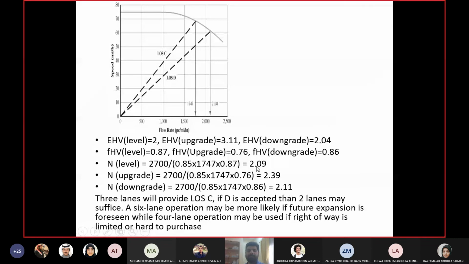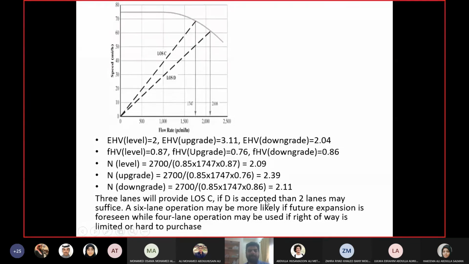Now in all the cases you can see the number of lanes are 2 point something. Okay. Now I cannot give 2 point something lanes, right? I cannot give 2.09 lanes or 2.39 lanes. I will either give 2 lanes or 3 lanes. So I have to decide should I give 2 lanes or 3 lanes. Since I have calculated these numbers using 1747, which is a required flow rate for level of service C, if I give 2 lanes, I have a chance that on maybe one of these conditions I will not have level of service C. Instead, I have level of service D, which is also acceptable.